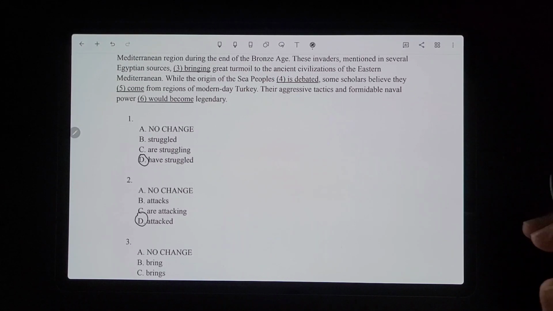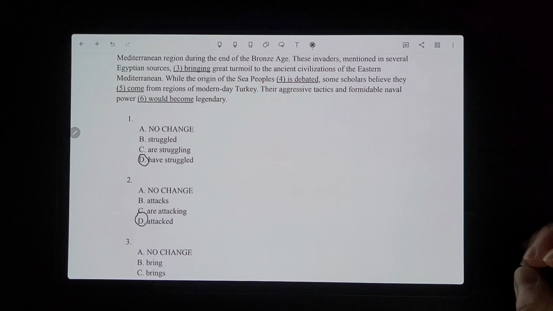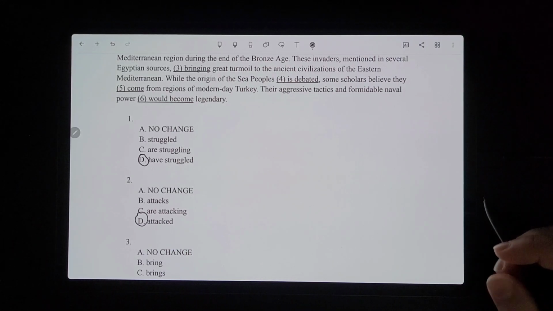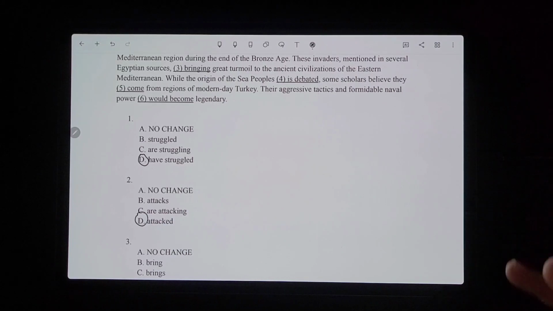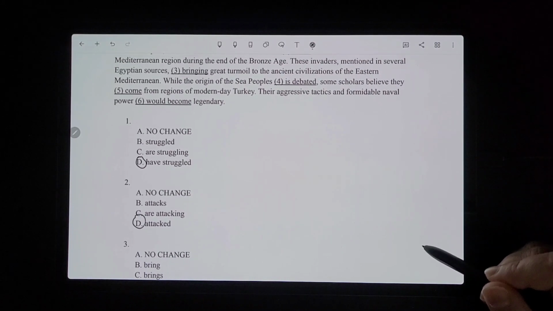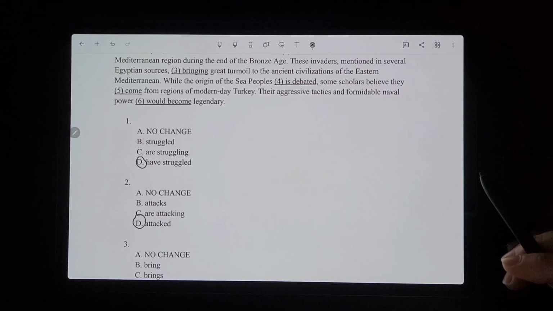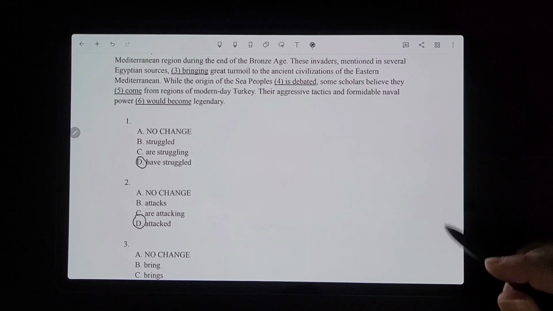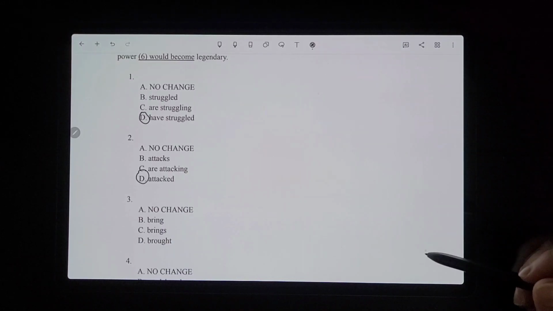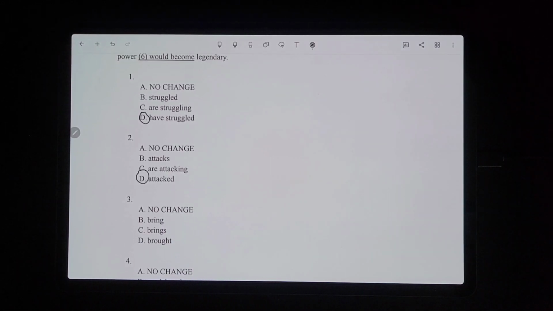And then it's saying that in the past they brought turmoil to these ancient civilizations. So it's not in the present. Remember, they've already told us this is a group of people that we're talking about in the past. So it would have to be "brought." So the correct answer would be D here.